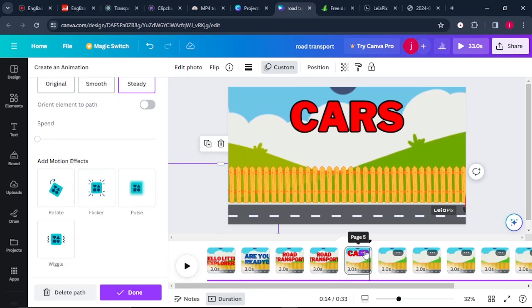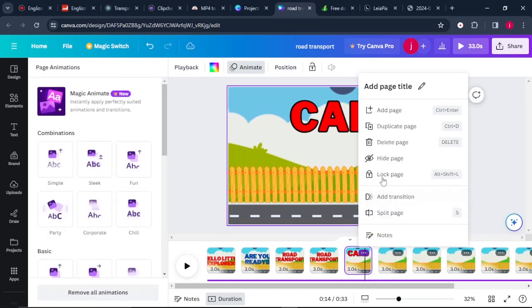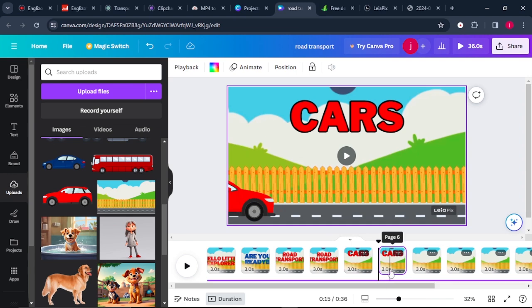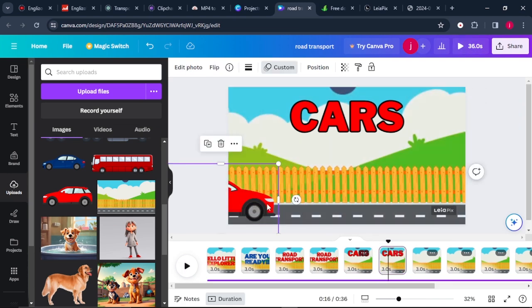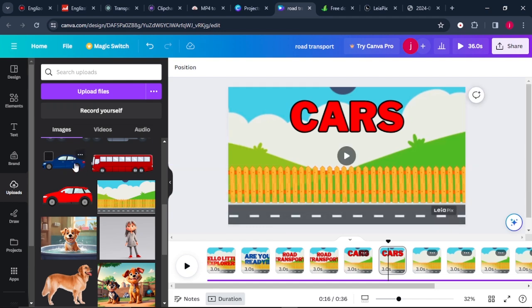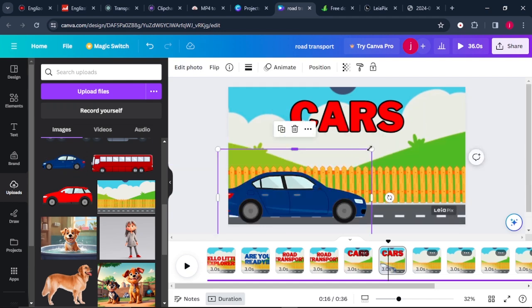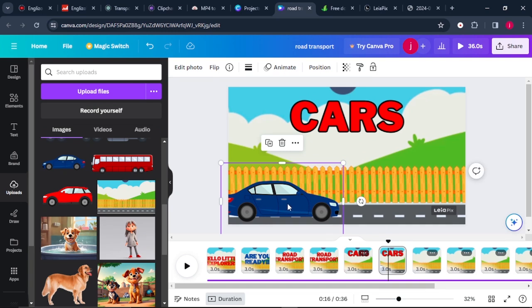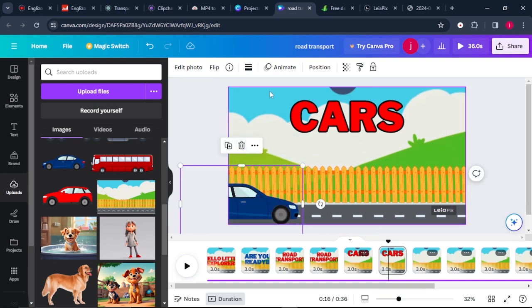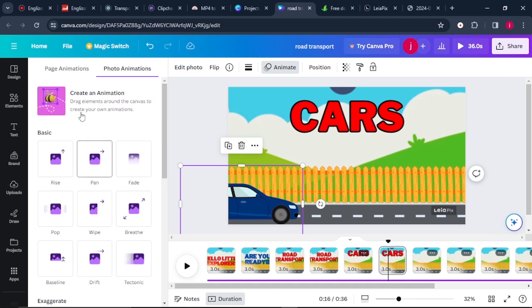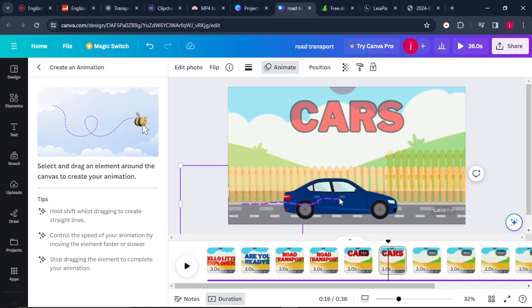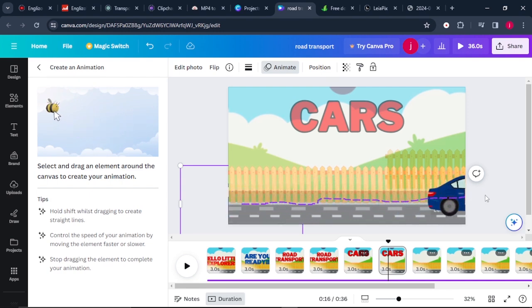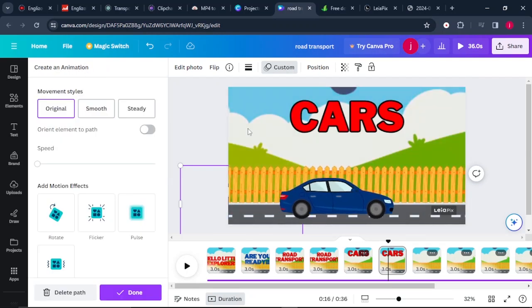So what I'll simply do is duplicate this page again. Then I'll come to the next page, delete this car, and bring in another car. We can also resize this one. From there we can also add an animation. Just come to animation and click on create an animation, and from there we can move this car steadily and straight up to there. So let's see the way it's moving.